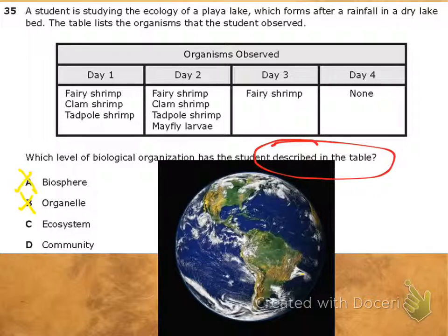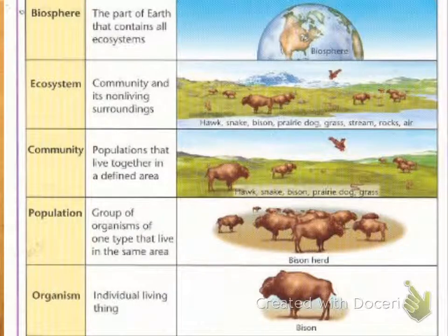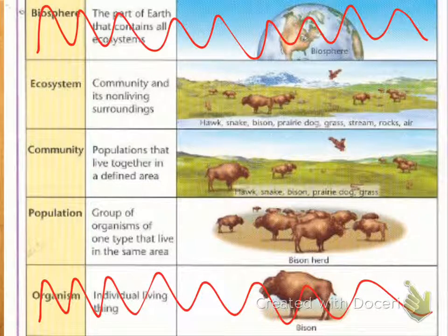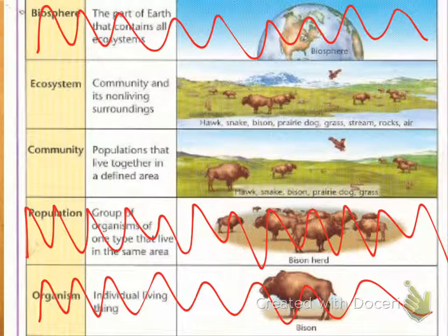No, way too big. Okay, so let's actually look at a table of different levels of biological organization. What we already eliminated is organelle, but we know it's a couple of different organisms, so actually organism should be eliminated too, because that's only one individual living being. Biosphere we eliminated, so we can knock that out as well. So now we have 3 left. Population isn't even an answer choice, so we can knock that one out now. So now we only have 2 left. We have ecosystem and community.